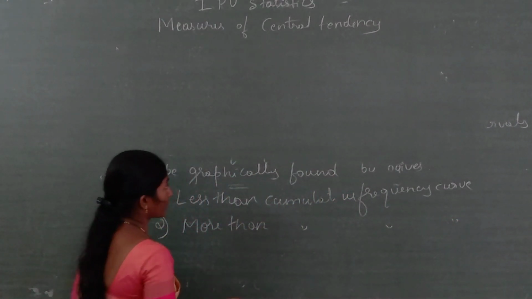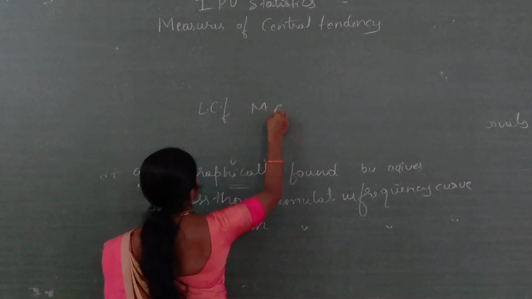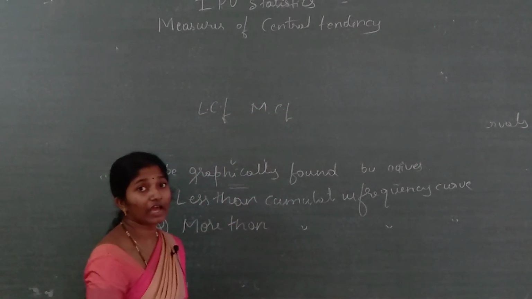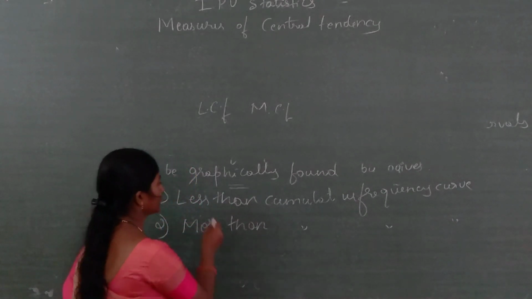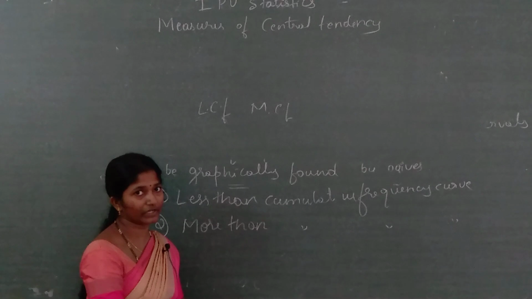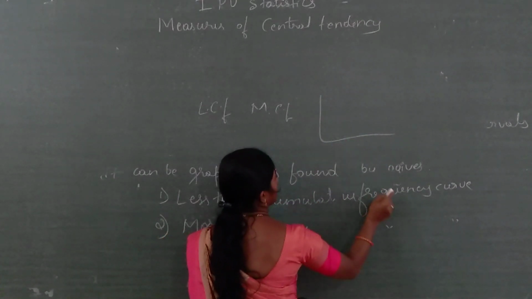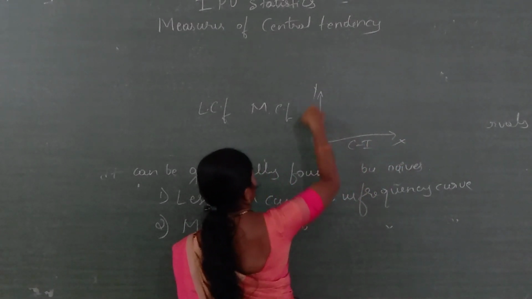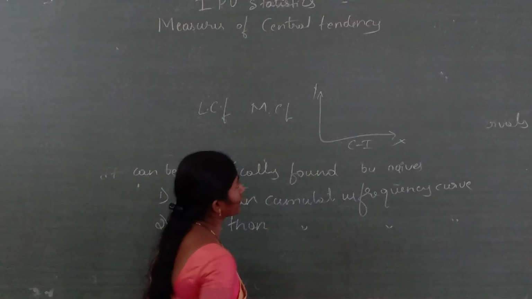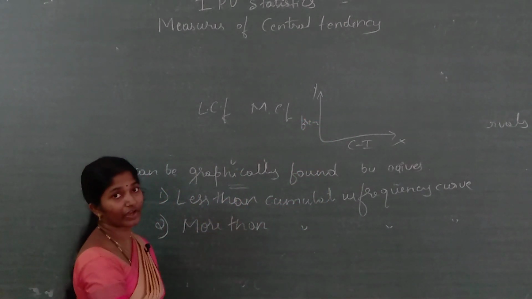So you know this, LCF and MCF. We should calculate LCF and MCF. In the graph, which values are we giving? The class interval you write on the x axis, and on the y axis you write the frequency. You have to find out LCF and MCF.